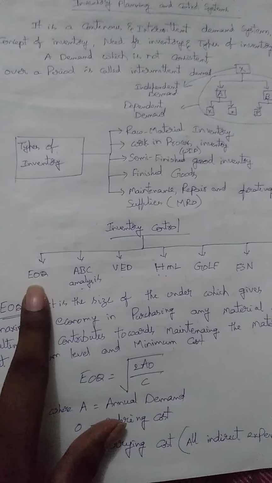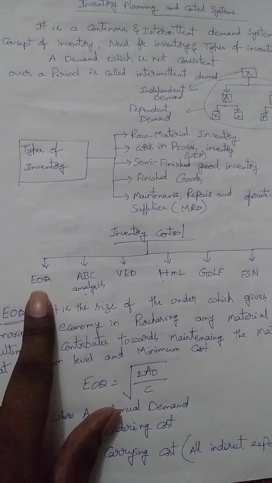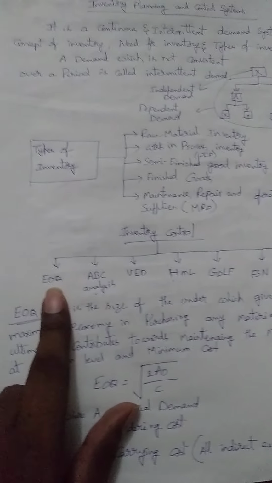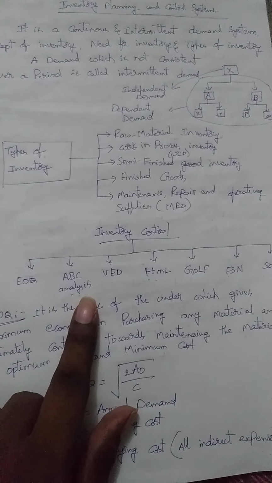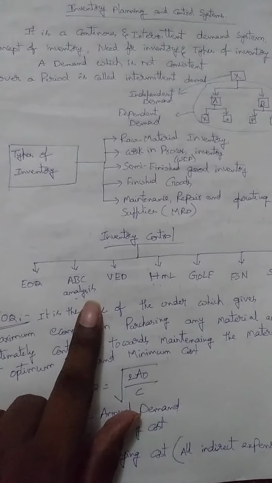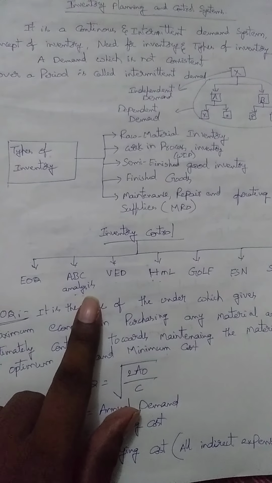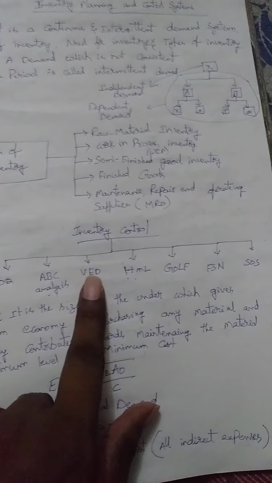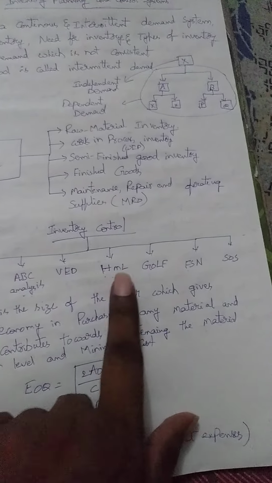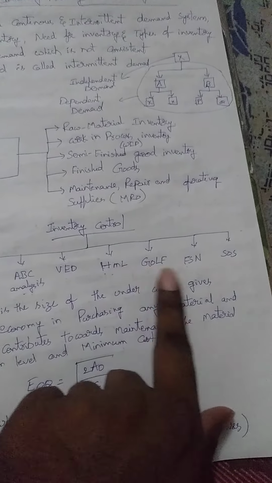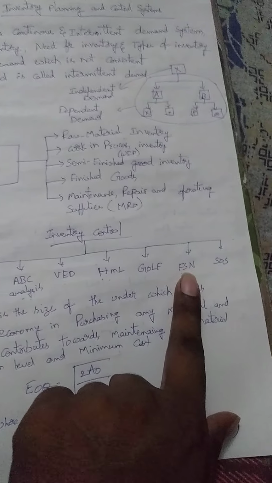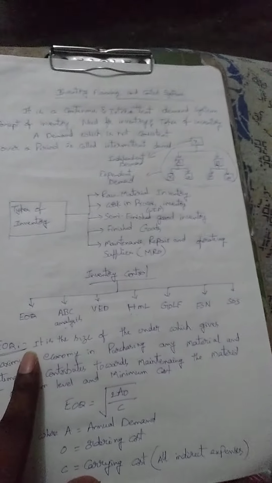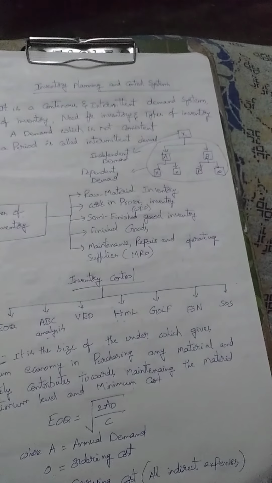In our first unit we discussed the EOQ, which is economic order quantity. Second one is ABC analysis. ABC is an abbreviation for always better control. Then there are the VED analysis, HML analysis, GOLF analysis, FSN analysis and SOS analysis. So these are all the different inventory control techniques.